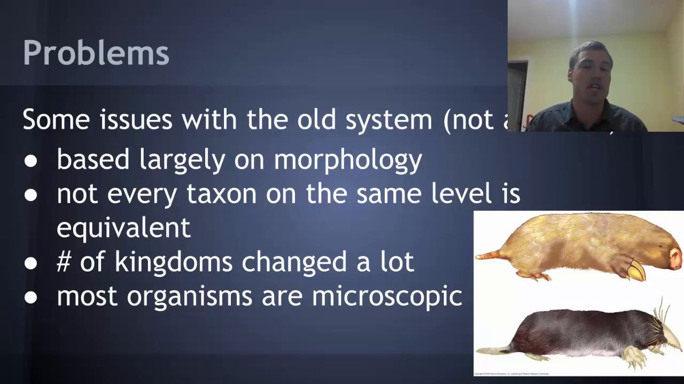The number of kingdoms has changed a lot since Carl came out with his first one. Linnaeus had two kingdoms, and that increased over time and changed as people figured out there's actually a lot more going on. And the final problem is that most organisms are microscopic. So it's really hard to use morphologies to tell these things apart, especially when you don't have very good microscopes. And even when you do have good microscopes, they tend to look very, very similar.